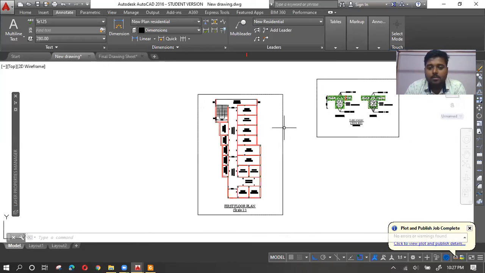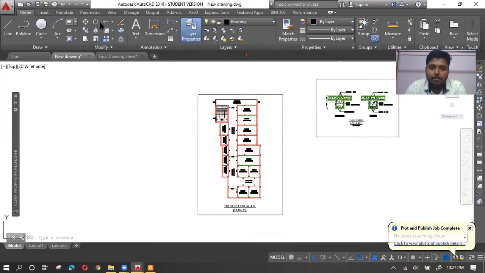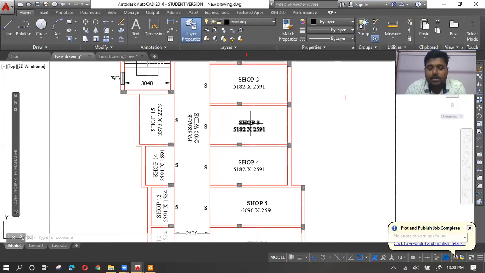So I prefer not to scale your drawings, but according to your drawing, scale the box, this particular rectangular box. If I was told to print this on an A3 sheet, I would have done the same. I'd simply draw an A3 sheet, then scale it, and as per the scale of that particular sheet, I'll scale this and set the text heights. That is the trick.